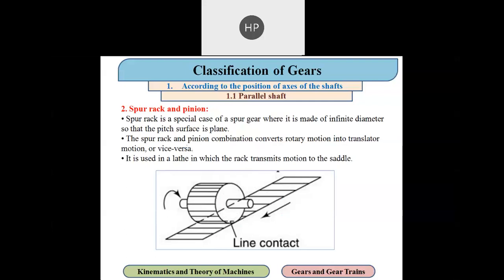This kind of rack and pinion gear is used to convert rotary motion into translatory motion, or translatory motion into rotary motion. So both alternatives, both combinations, are possible. We can convert rotary to translatory or translatory to rotary motion. So this is the second category, the rack and pinion gear.